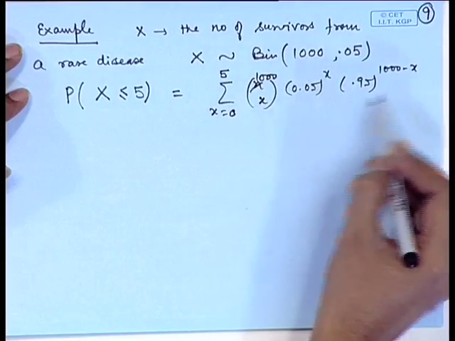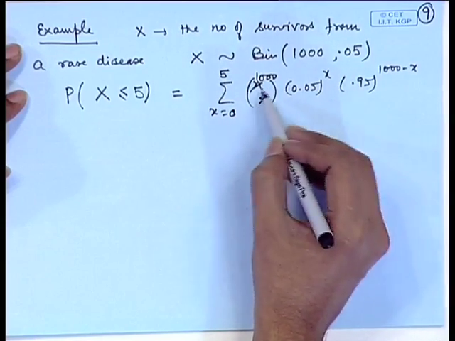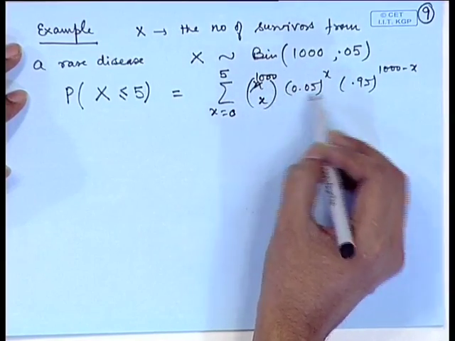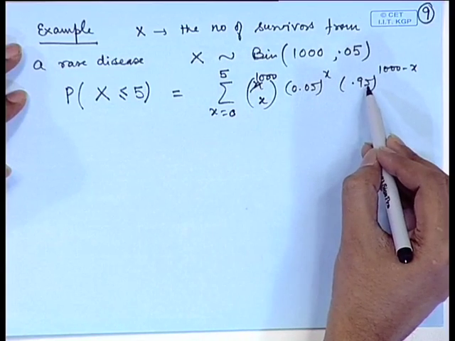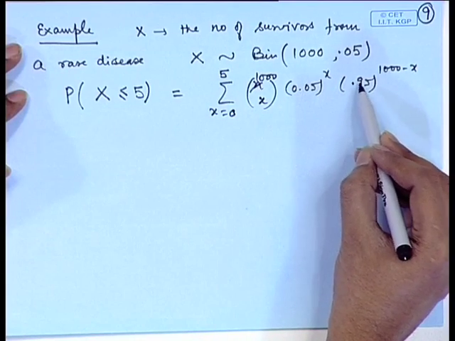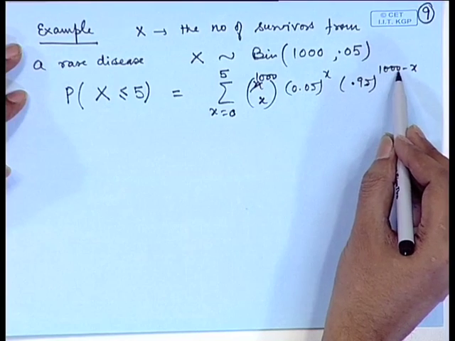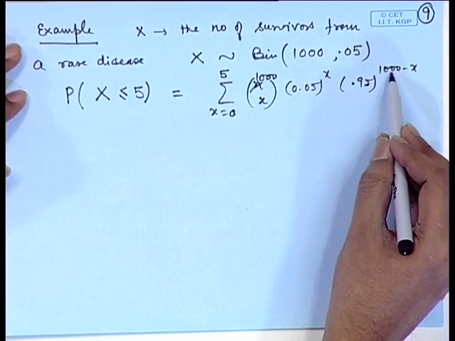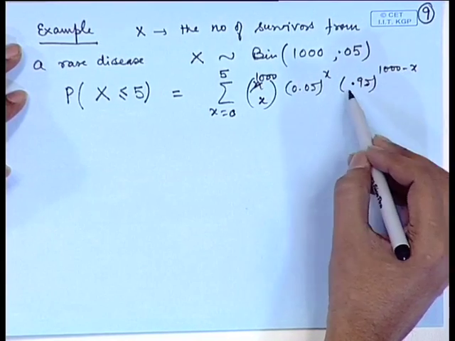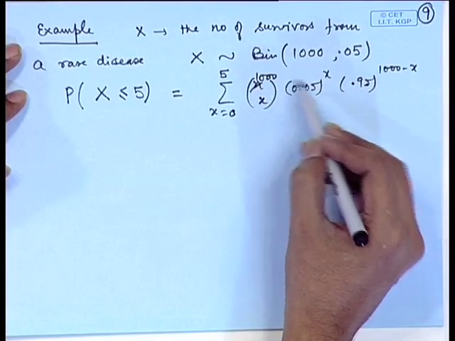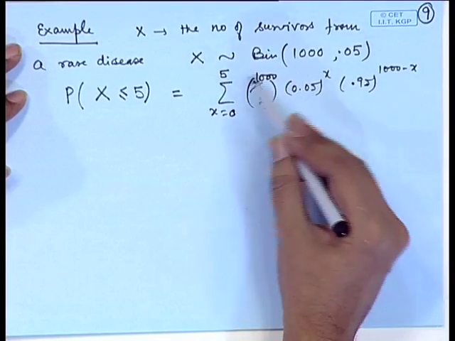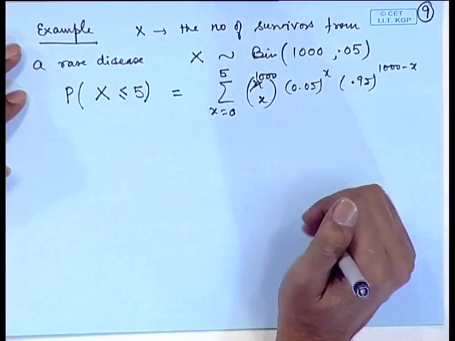If you observe this term, it can be calculated using certain extensive calculations, but this involves heavy approximations, because 0.95 to the power say 1000, 0.95 to the power 999, etcetera. So, this will lead to a lot of computational errors.